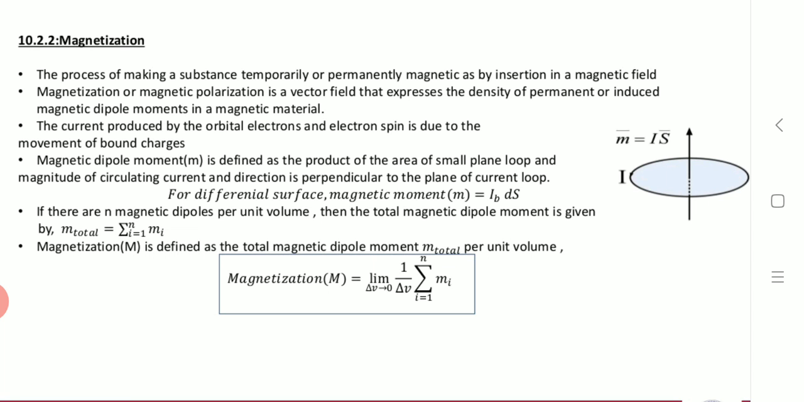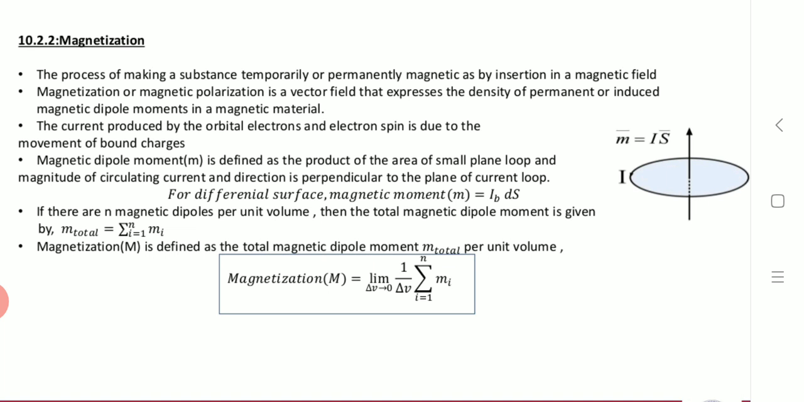So the current is produced by the orbital electrons and the electron spin due to the moment of bound charges, right? Now the magnetic dipole moment m is defined as the product of the area of a small plane loop and the magnitude of the circulating current, and its direction is perpendicular to the plane of the current loop. So you can observe here, for a differential surface, m is equal to IB dS, right?